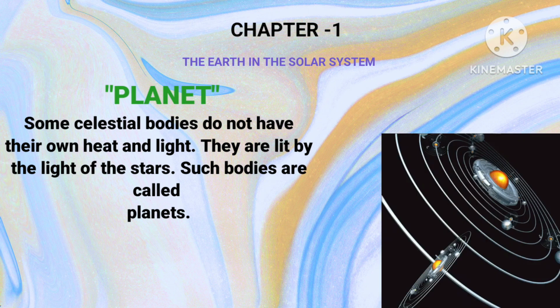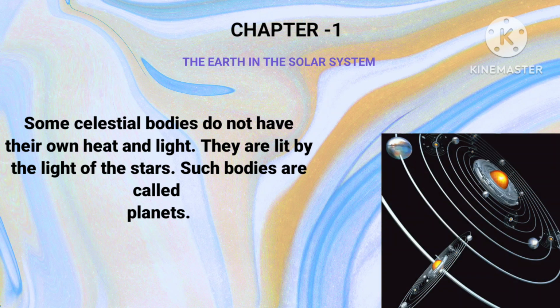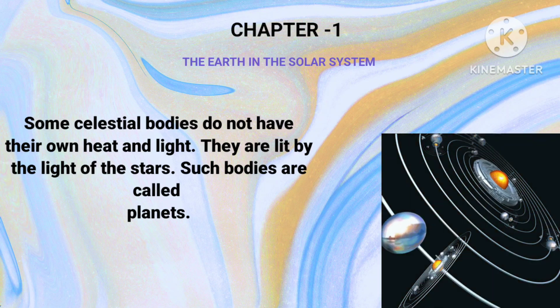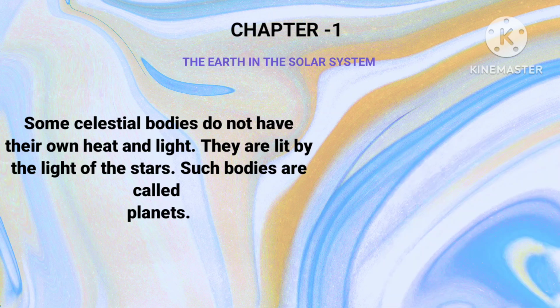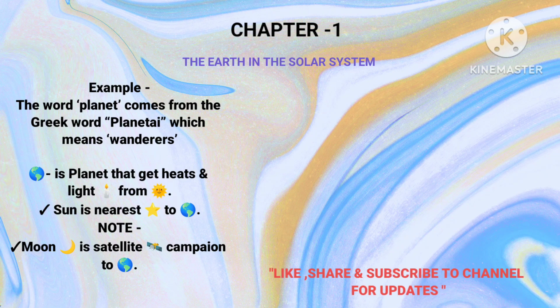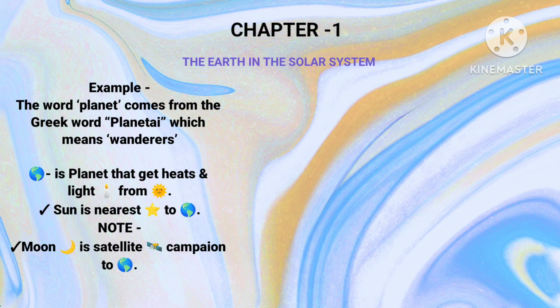Planet. Some celestial bodies do not have their own heat and light. They are lit by the light of the stars. Such bodies are called planets. Example: the word planet comes from the Greek word planetai, which means wanderers.